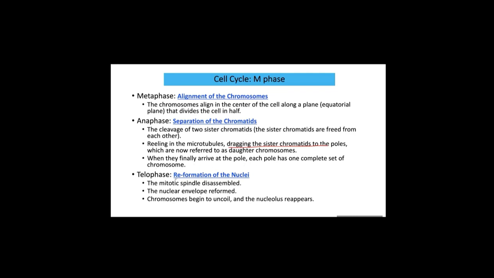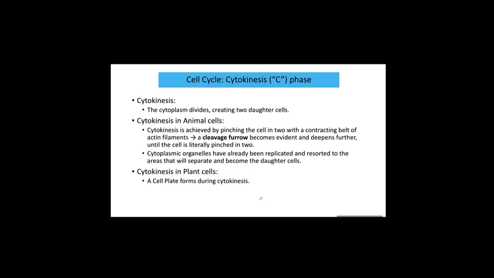Then telophase is the reformation of nuclei. It is still one cell, but there are two nuclei. Spindle microtubules disappear, the nuclear envelope reforms, and the nucleolus starts to appear again. And in cytokinesis, the cytoplasm divides, creating two daughter cells.